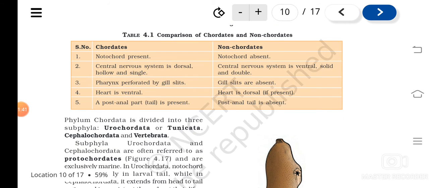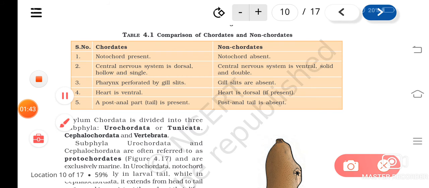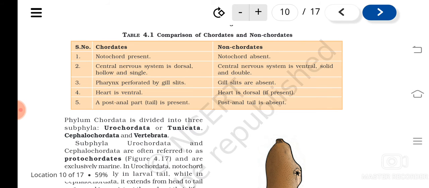Now phylum Chordata is divided into three subphyla. That is Urochordata, or Tunicata. The two names are the same. Urochordata or Tunicata. Say this two or three times, it will be easy for you. Then Cephalochordata and Vertebrata. So these are the three subphyla of phylum Chordata.